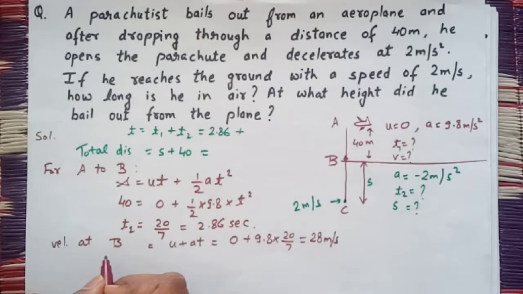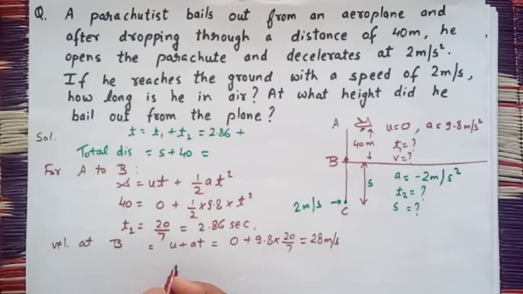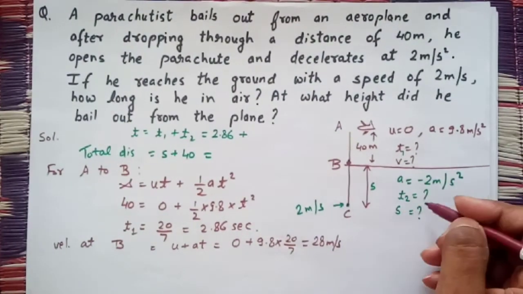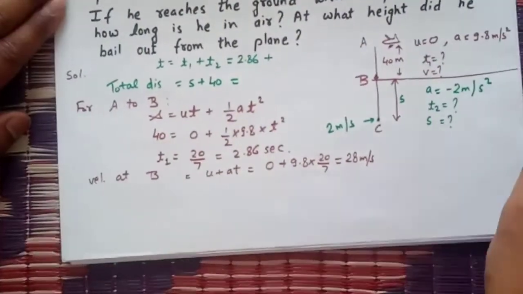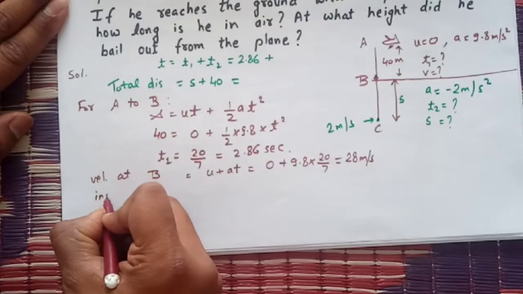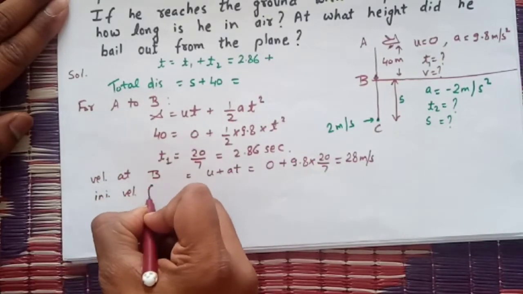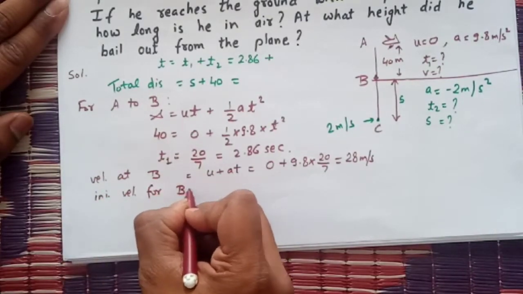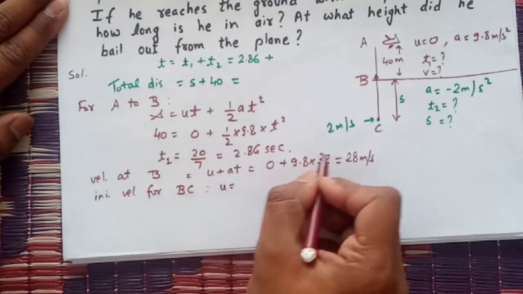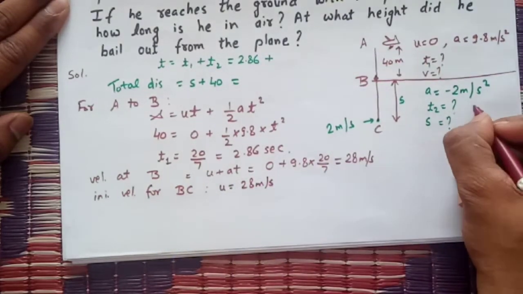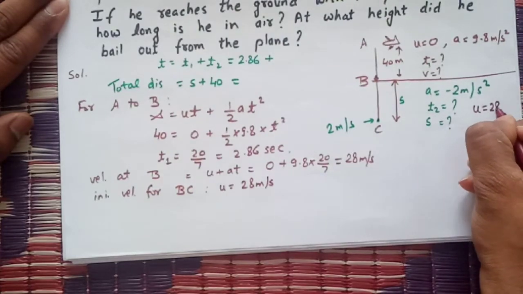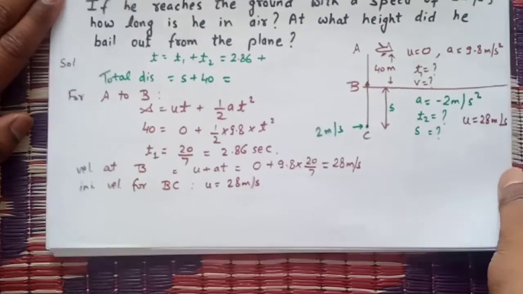This is velocity at B. Now the question is also asking for this distance and this time also. So what will be the initial velocity for BC? Initial velocity for BC will be 28 meter per second.